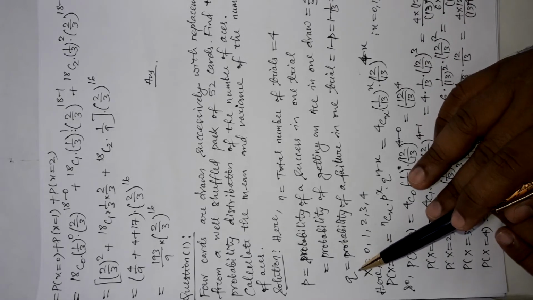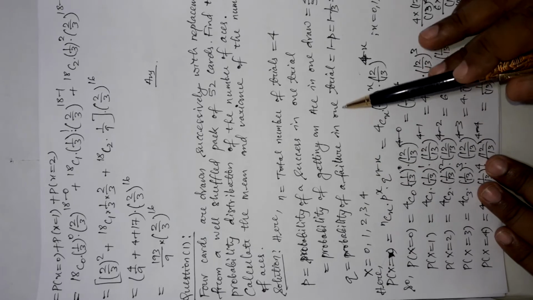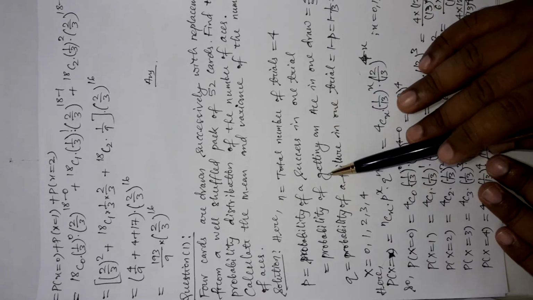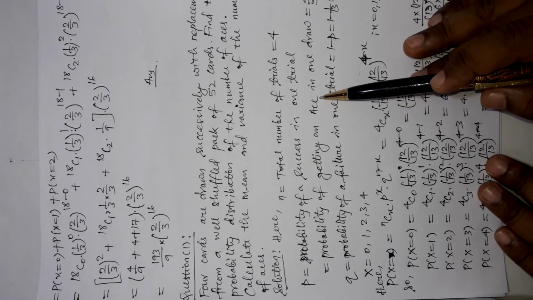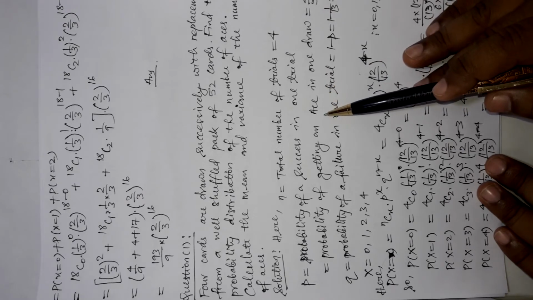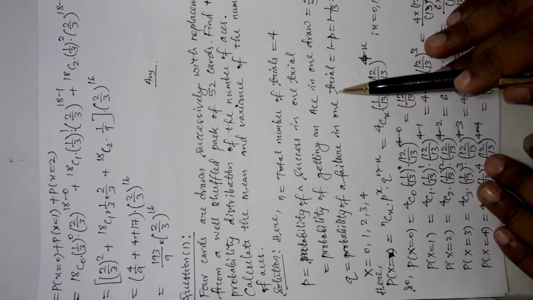Now the symbol q represents the probability of failure in the trial, and here it is the probability of not getting an ace. If getting an ace represents success, then definitely the failure will be the probability of not getting an ace.